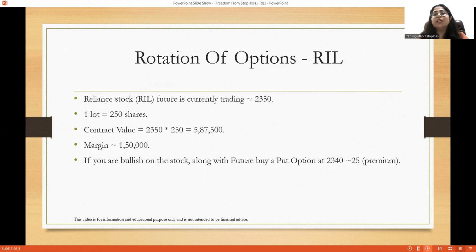For this contract value, the margin that you need is around 1.5 lakhs. Let us say that we are bullish on this stock. According to the strategy of rotation of options, we have to buy the stock future at 2350, and at the same time buy the put option at the same strike price, 2350. But here we are buying the put option at the 2340 strike price, paying 25 rupees as premium, because the 2350 strike is not available. So we buy the nearest strike, 2340, at a 25 rupee premium.